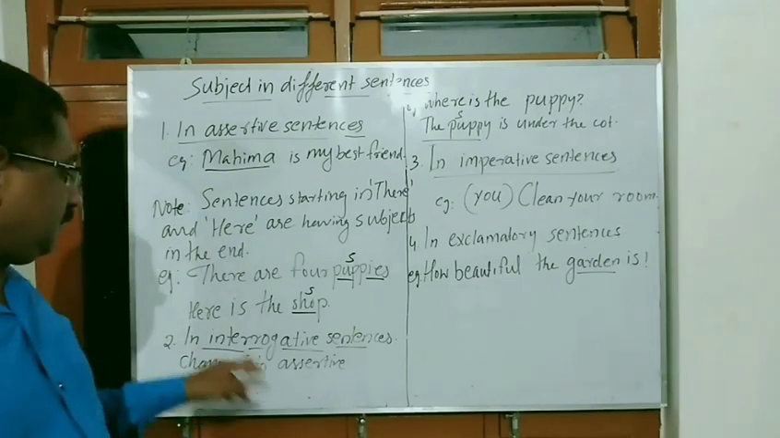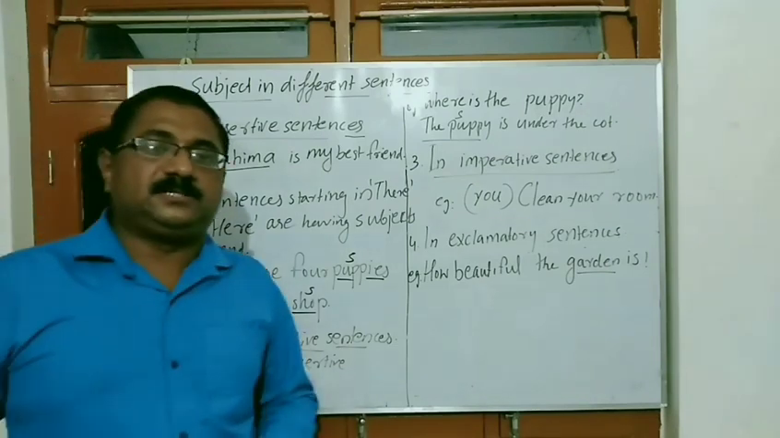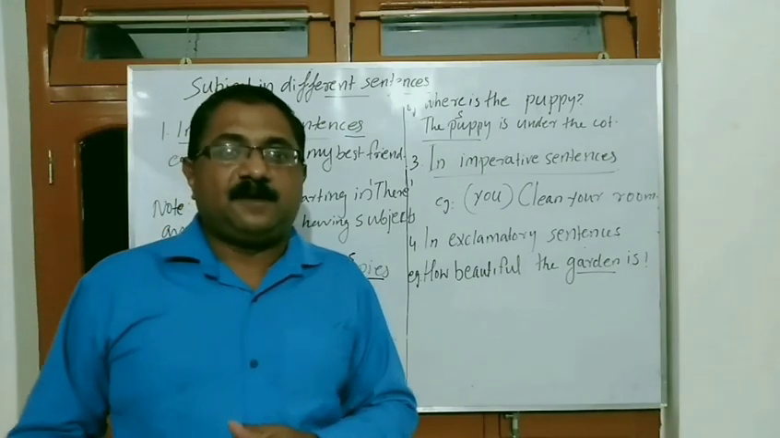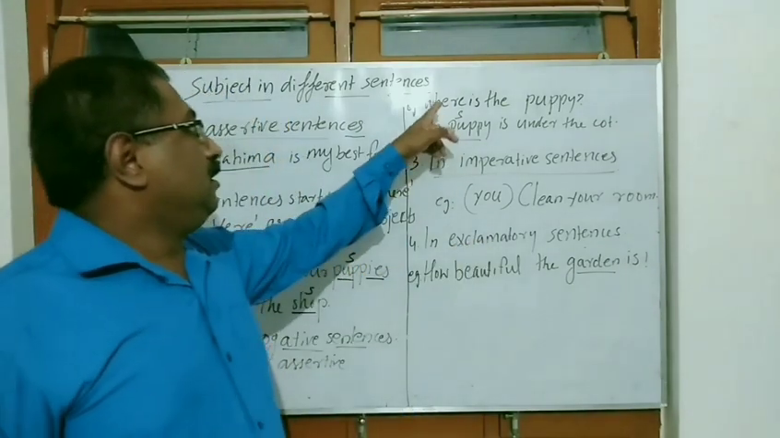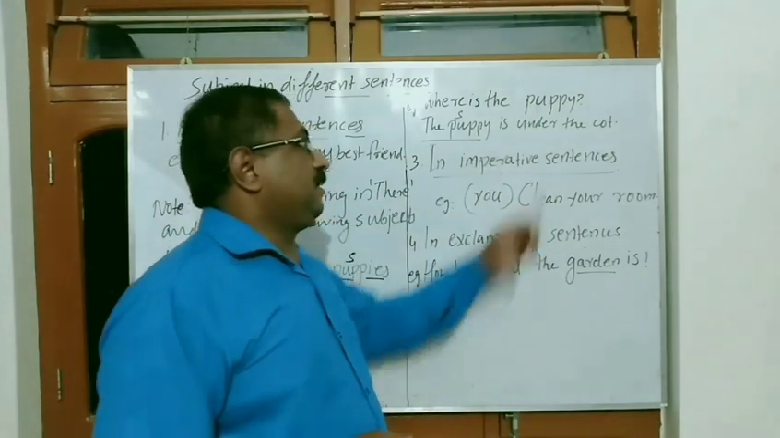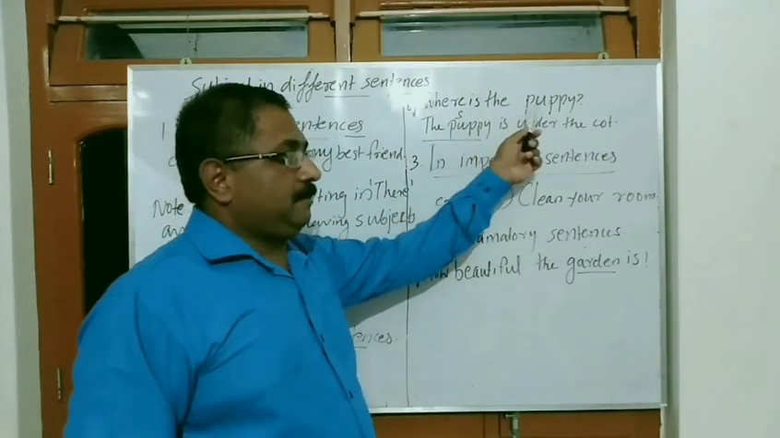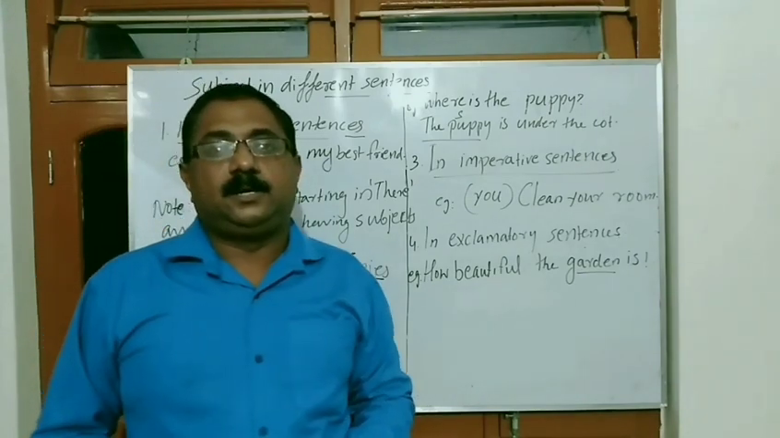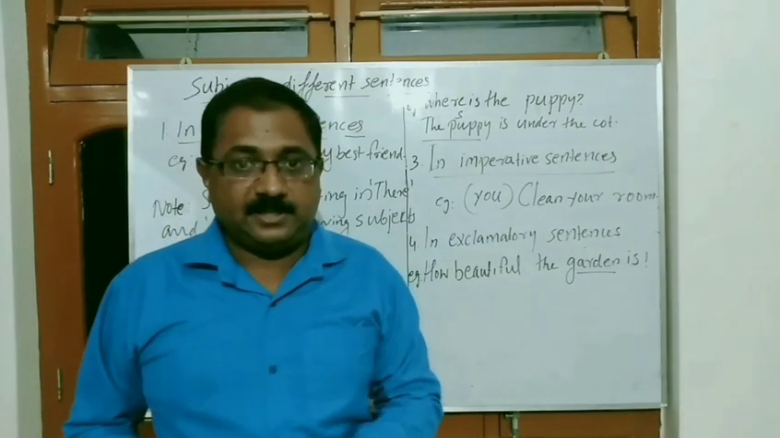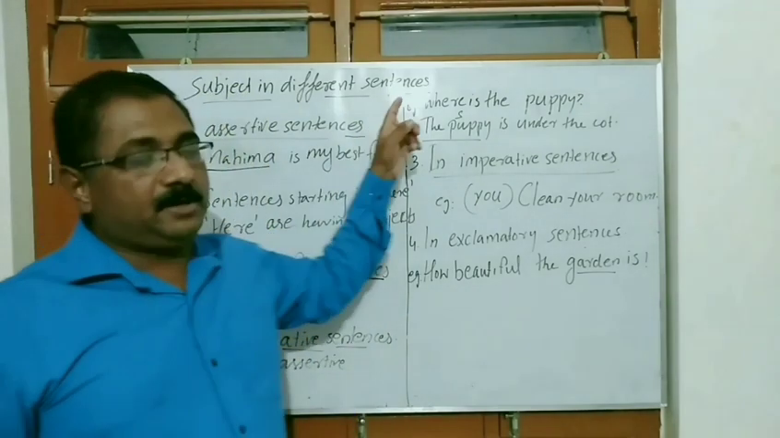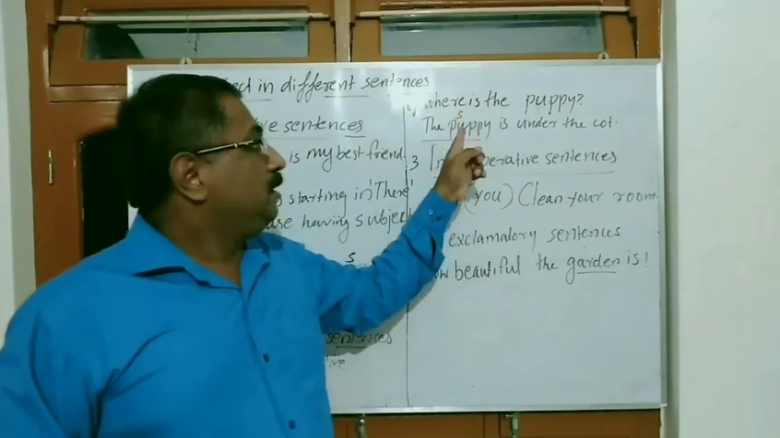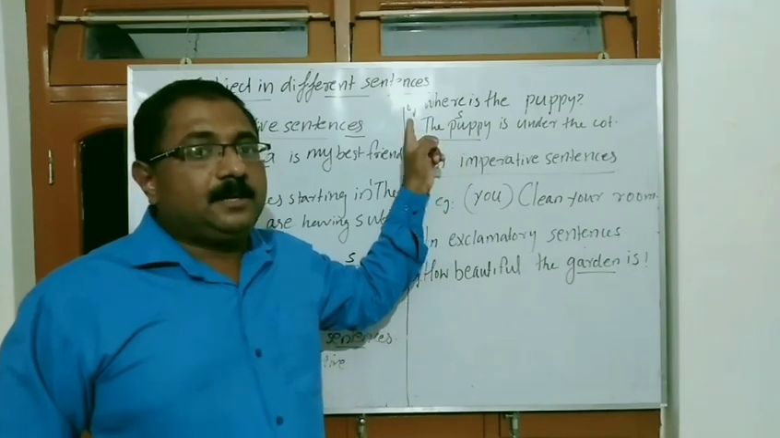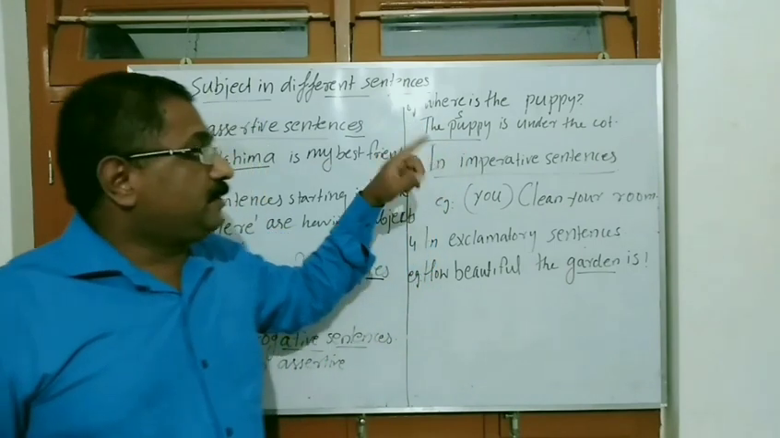Then the subject in an interrogative sentence. In an interrogative sentence, we know that the subject normally comes after the verb. For example, "Where is the puppy?" The puppy is the subject here, coming after the verb. But there is a better method for understanding the subject in an interrogative sentence: convert the interrogative sentence into a statement, an assertive sentence. Then it is easy to find the subject.